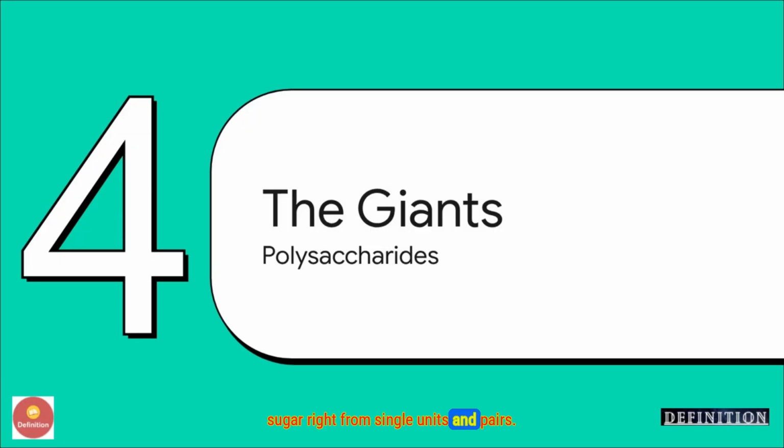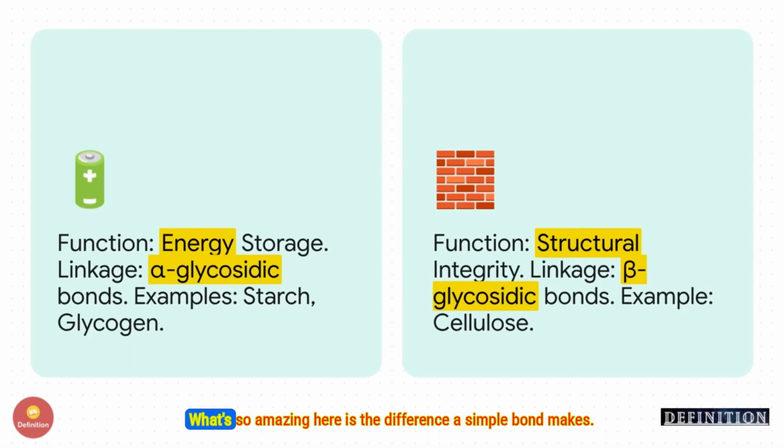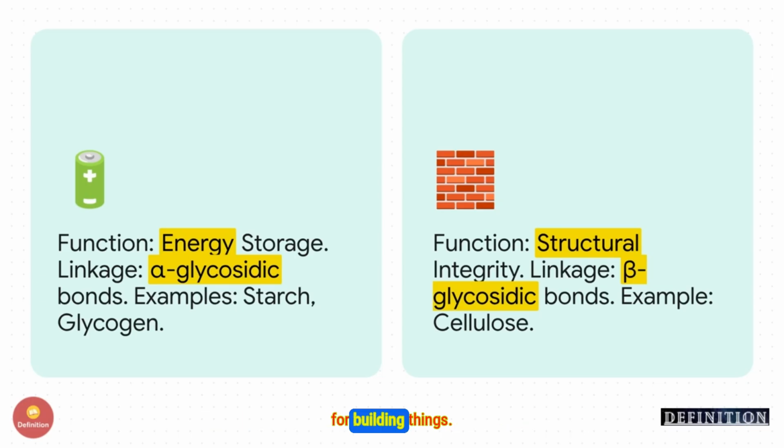Right, from single units and pairs, we're now scaling up to the real giants of the carbohydrate world, the polysaccharides. These massive polymers are used for two main jobs: storage and structure. What's so amazing here is the difference a simple bond makes. Look, the storage polysaccharides, like starch and glycogen, are held together by alpha-glycosidic bonds. These are easy for our enzymes to break apart to get energy. But the structural ones, like cellulose, use beta-glycosidic bonds. These bonds are incredibly tough and rigid, which is perfect for building things. We humans don't have the enzymes to break those beta bonds, which is why we can't digest cellulose.